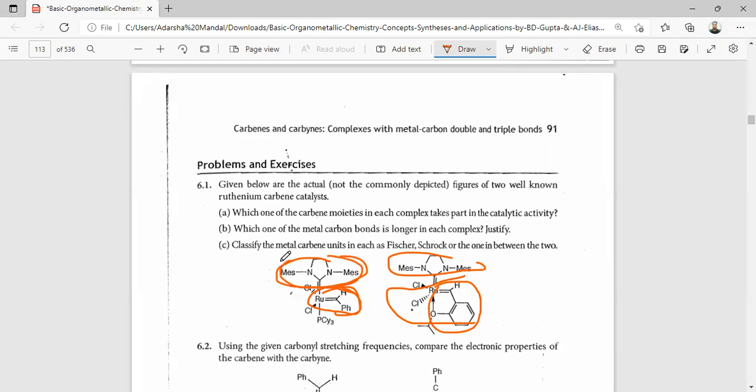The next question is, which one of the metal-carbon bonds is longer in each complex? Here the bond of the NHC, the N-heterocyclic carbene, is longer since it is a Fischer type carbene. So in both cases, this metal-carbon bond length is longer.